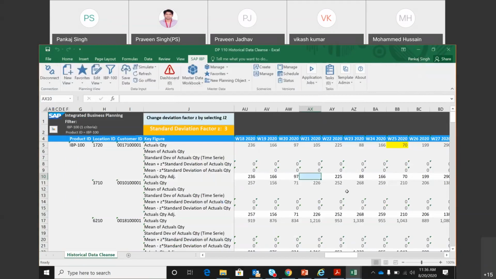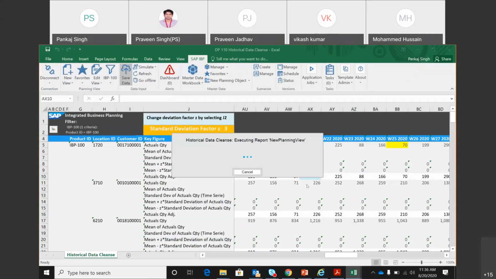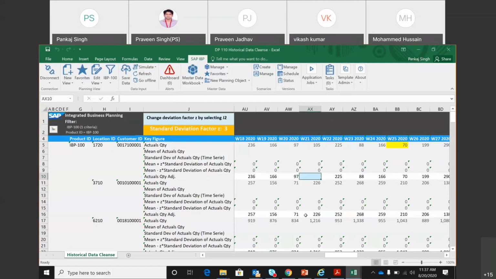Okay, so two things. First of all, I have deleted the value here, which is in week 21, and I will also make a big quantity in one of the buckets. Let me do that here. I should not have saved it. Okay. Let me make it 1000. So it's a big number here. I can now save it.